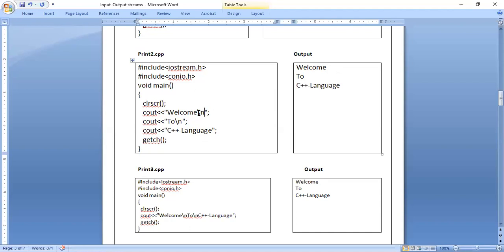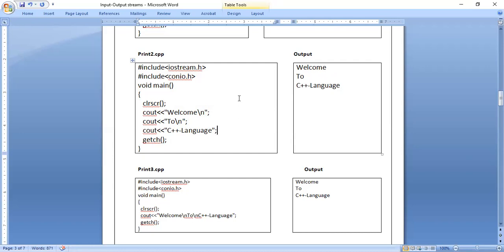So here \n will not print. Then what will it do? It will take the mouse control to the next line in the output, not in the program, in the output. So you see the word to is printed on the next line, instead of on the same line. And again, after the word to, we have \n. Same process. \n means new line. So in the output, it will take the mouse control to the next line. Then C++ language is printed. After C++ language, in the program, we don't have any more statements, so I have not written either \n or endl.